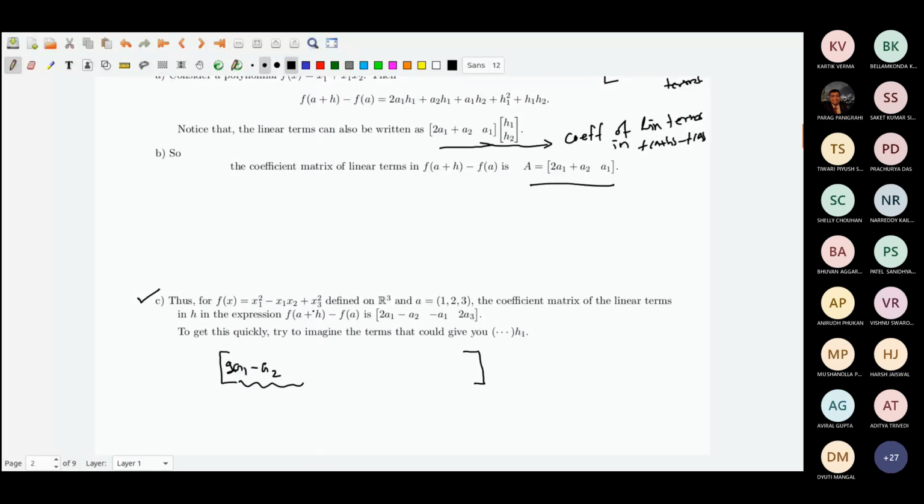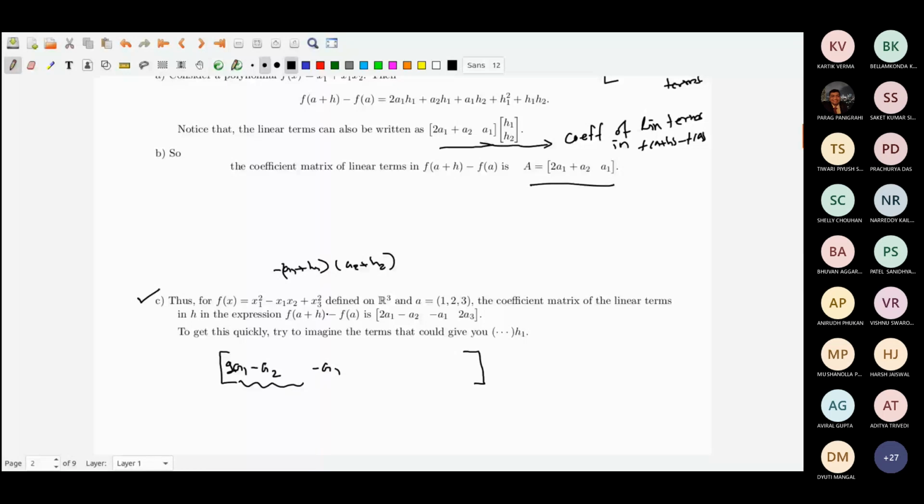Now the h2 coefficient I will only get from the middle term, and to get the h2 coefficient I will only have minus a1 from here, because these two will be looking like minus (a1 + h1) into (a2 + h2), and the coefficient of h2 will be minus a1 only. Okay. And then that is the end of the h2 story.